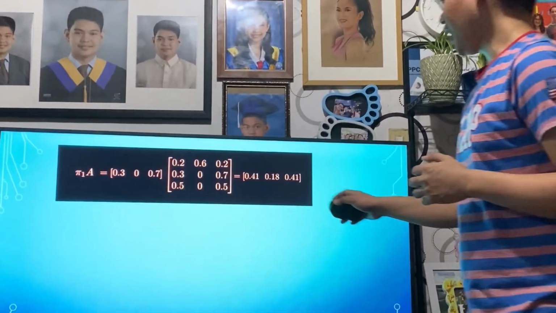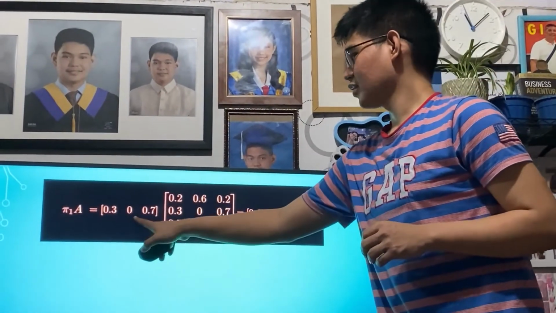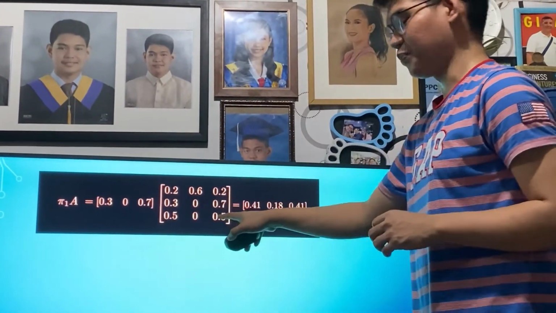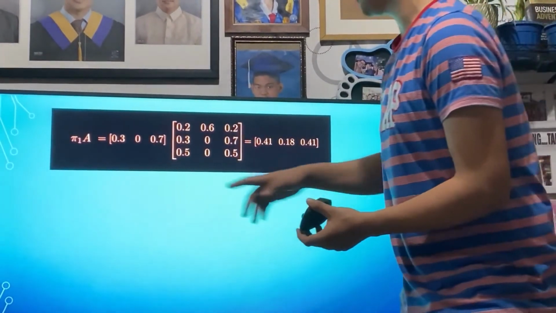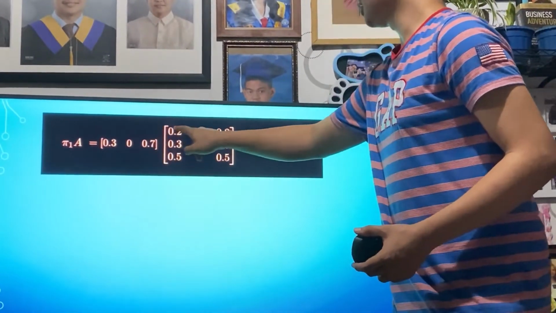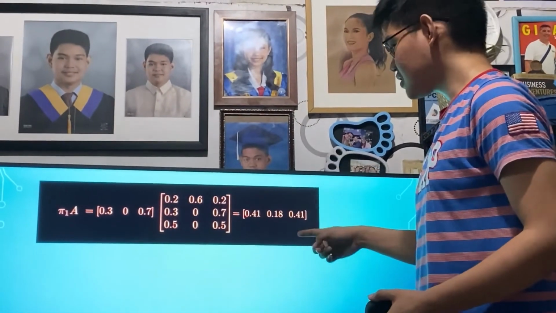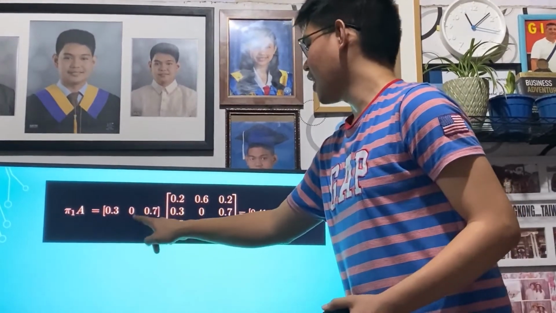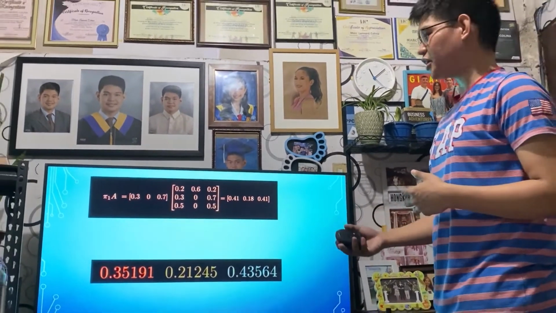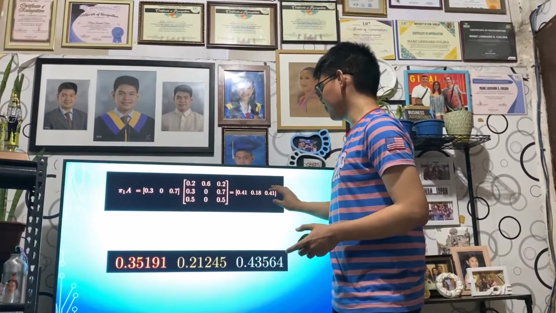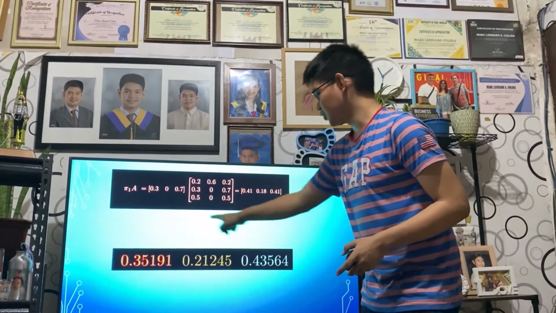Next, whatever answer we get, we feed it back to the formula and multiply it once again. If you notice, the answers that we got are 0.3, 0, and 0.7. On the next iteration, we put them in as the input. We continue the multiplication process and we get 0.41, 0.18, and 0.41. On the next iteration, we put this back again as the input and multiply it by the matrix. When we keep on doing this process, we reach a certain point where, once we get the output and put it back in the input, we will be getting the same output. And these are the values where that will happen.